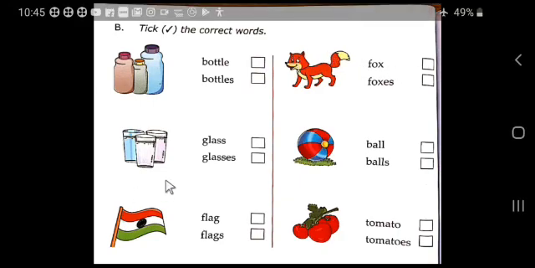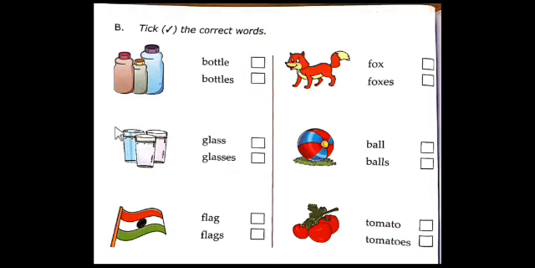Okay. The next one. What are these? These are glasses, not glass. How many glasses are you looking at here? There are 3 glasses, so it is in the plural form. Tick the right mark here.